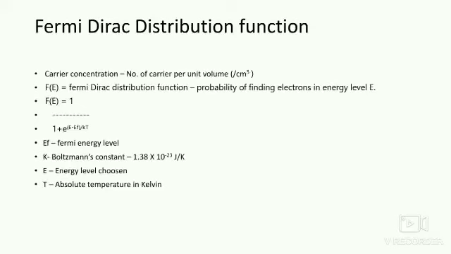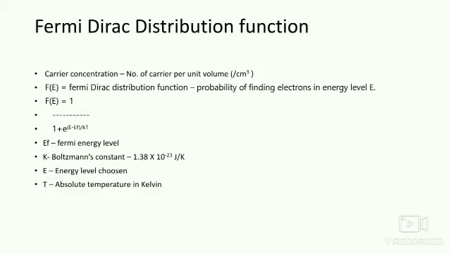Next one is the Fermi-Dirac distribution function. Before going to it, you have to understand what carrier concentration is. Carrier concentration means the number of carriers per unit volume, that is per centimeter cube. The Fermi-Dirac distribution function is represented by F of E. It is defined as the probability, that is the chance, of finding electrons in the energy level E.